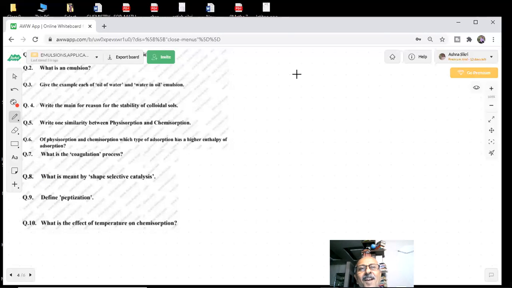Yes, correct answer. Water in oil? You are eating it every day. Just now we talked of it. This question was given in a paper. Whatever question I give is from the past 10 years' papers.